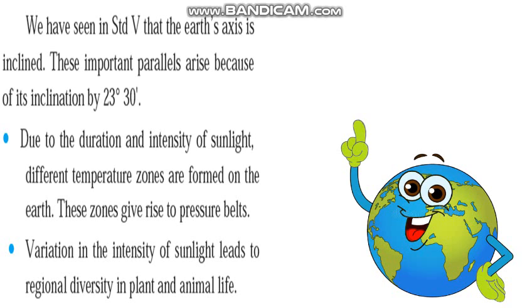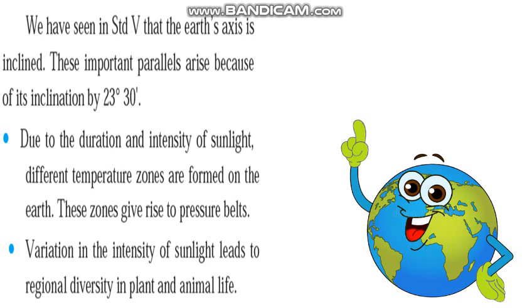So students, in 5th standard we have learned that Earth axis is inclined and the rays of the sun coming on the Earth are different in different parts of the Earth. As if the North Pole of the Earth is in front of the sun, then there will be more light and heat and there will be a summer season.